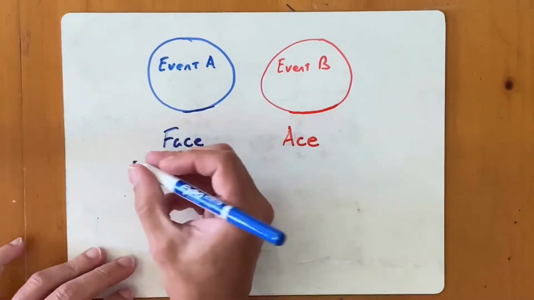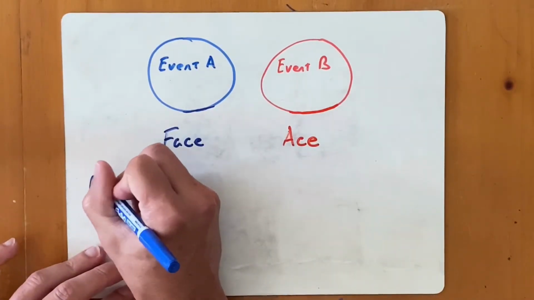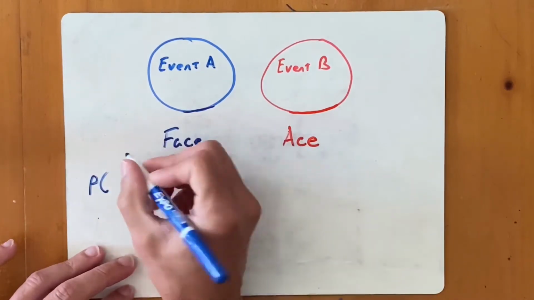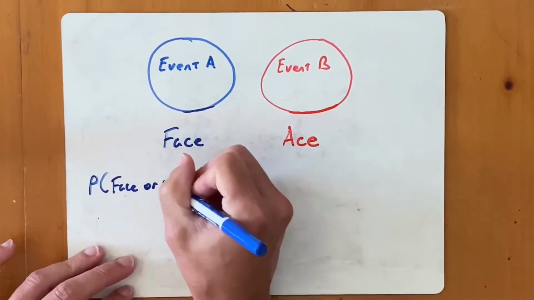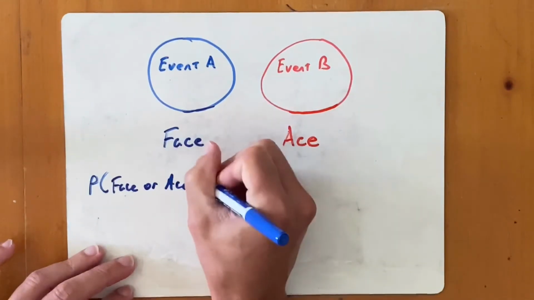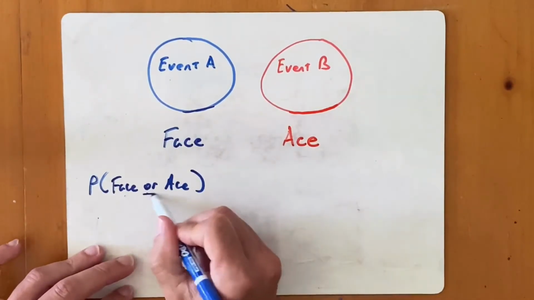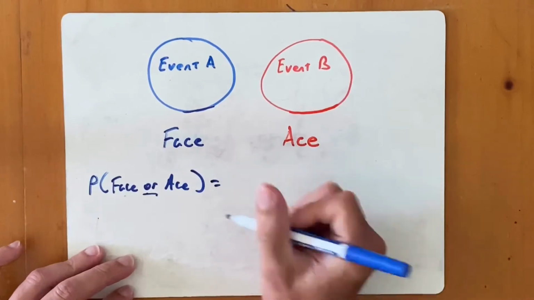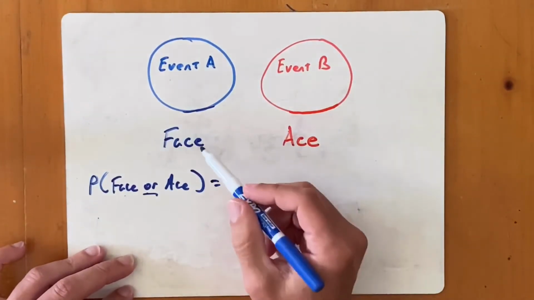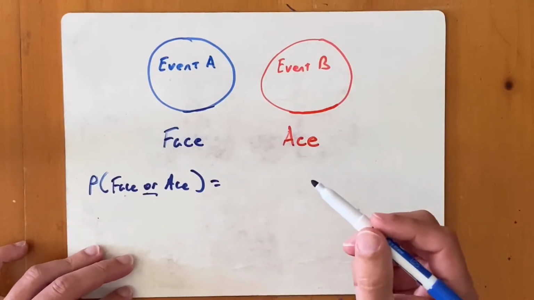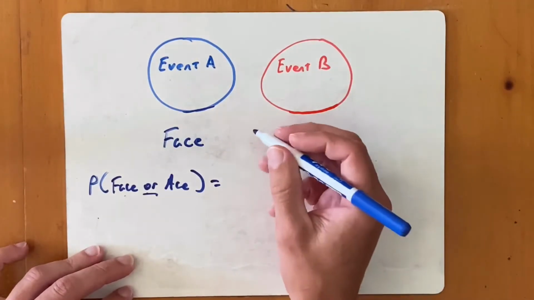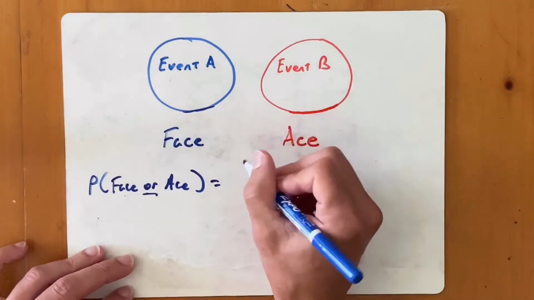So I want to do the probability of either getting a face card or an ace. We're doing either or here, so I'm going to take their individual probabilities. The individual probability of getting a face card is, there's 3 in each suit, 4 suits, so it's 12 out of 52, or 3 out of 13.